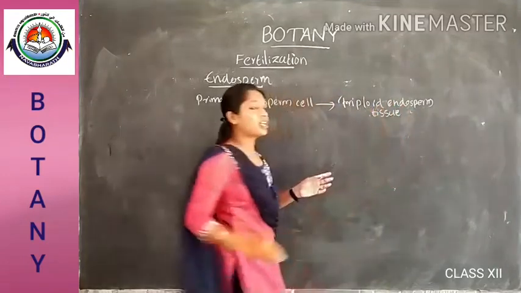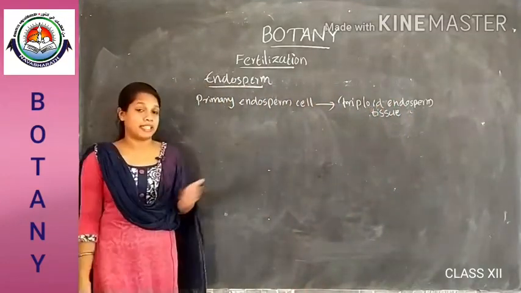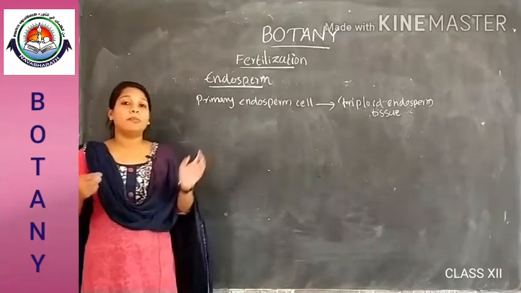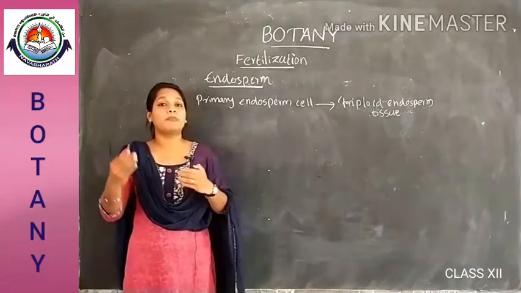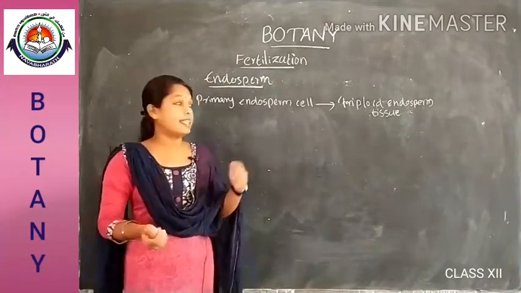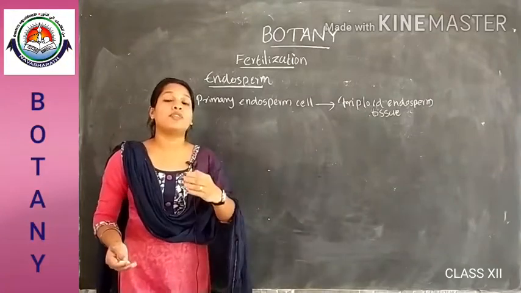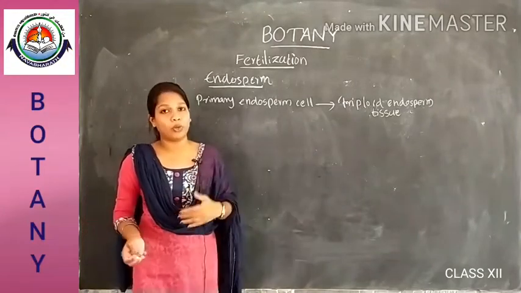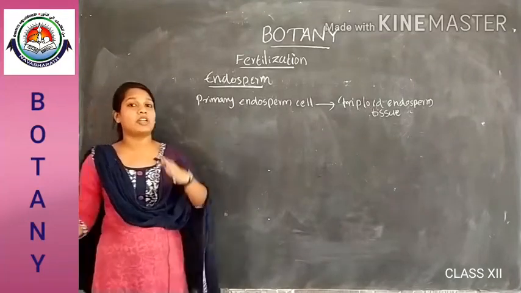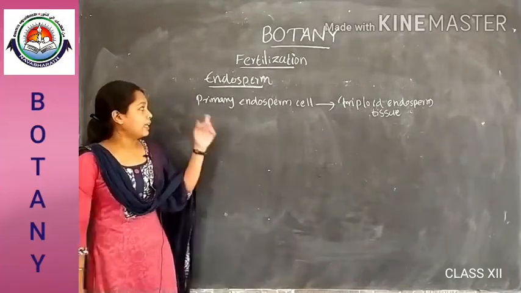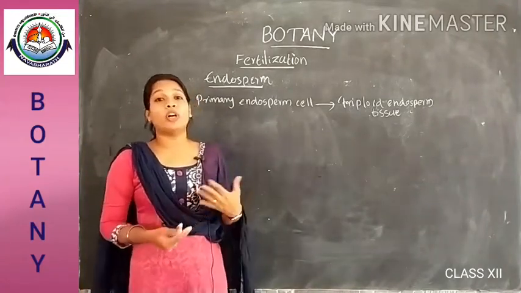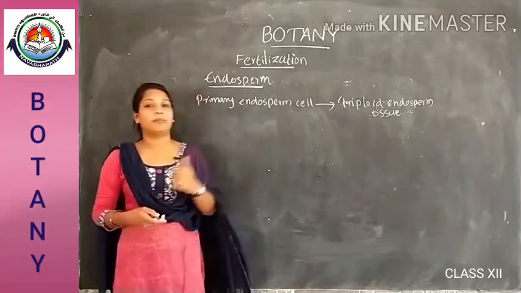The major function of this endosperm is to nourish the developing embryo. The endosperm develops before the embryo because it provides the nutrition for the development of the embryo. That's why it develops much earlier than the embryo. And this endosperm will contain a large amount of reserve food material for the developing embryo.